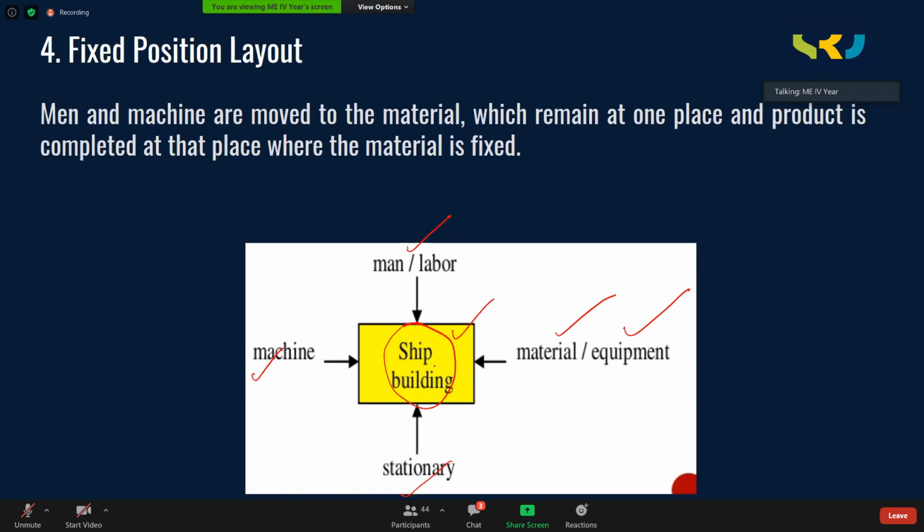The best example is shipbuilding. You cannot carry a ship from one machine to another machine. The ship is built at one place. Machines will come there. Welding machines will come there, and all the other power tools will come there. Transport material will come there. Equipment will come there. Labor will come there. So everything will come to one spot, and then there the product is built. So that's what is defined here. Men and machines are moved to the material which remains at one place, and completed at that place where the material is fixed.